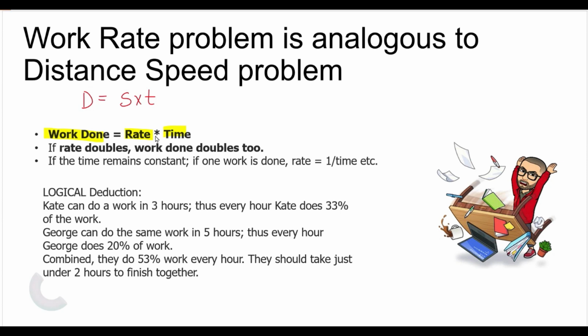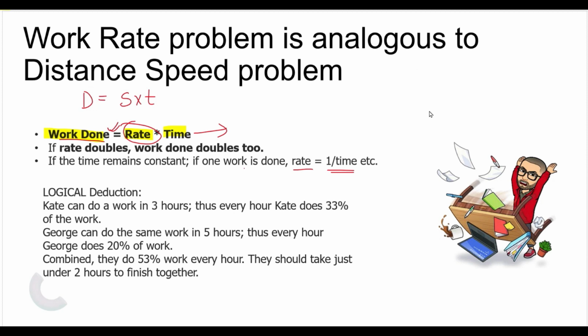Now, if the rate doubles, the work done doubles also, since they are proportionally related like this. If I double the rate of doing work, then the work done will also be doubled. If the work is the same and constant, the rate is inversely proportional to time. What does it mean?